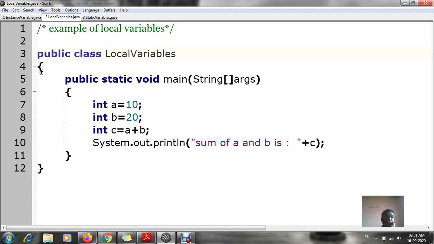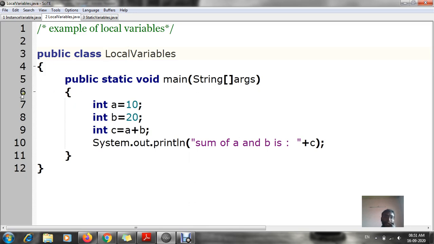Now the next thing is about your block. Here we have started a first block. Then we have declared public static void main, String args. Now here starts your second block.